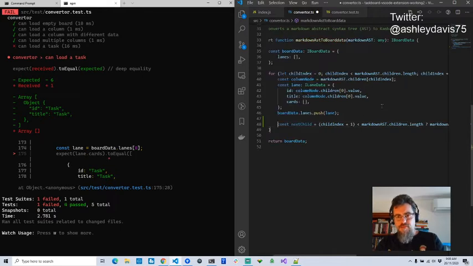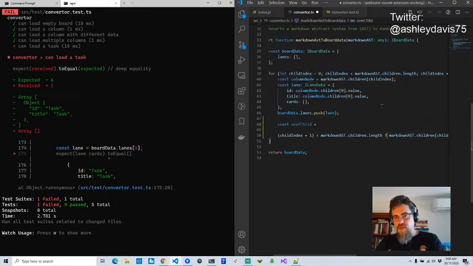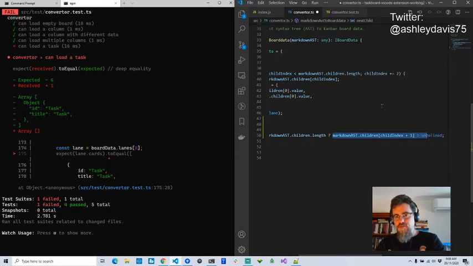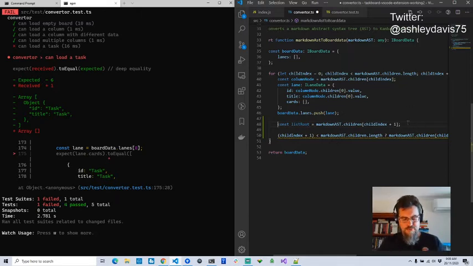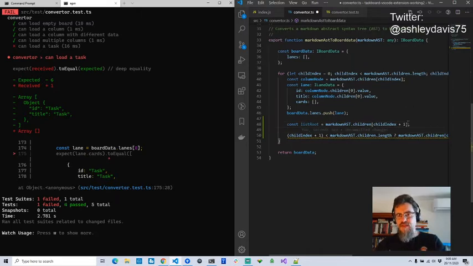But I can really simplify this, right? I'm not testing that edge case yet, where there might not be a next child. So I really just want to simplify this. I've got my markdown AST, I've got the children, yep, I've got the next child. Instead of calling this next child, I might call this list root. So it's the root of all the cards or the tasks that are going to be in the lane. So that's a better name for that.